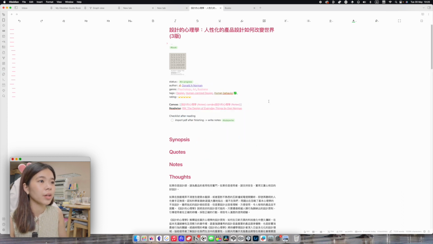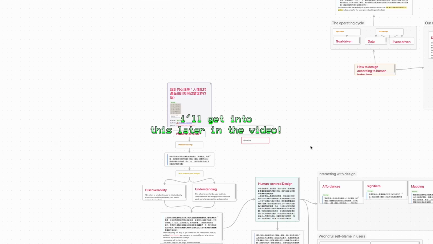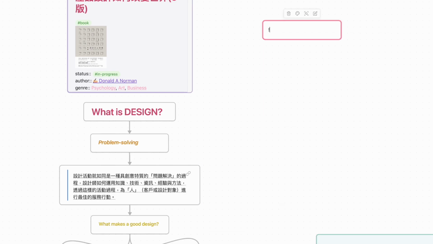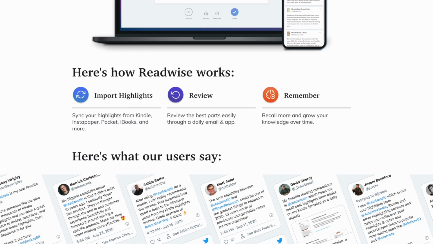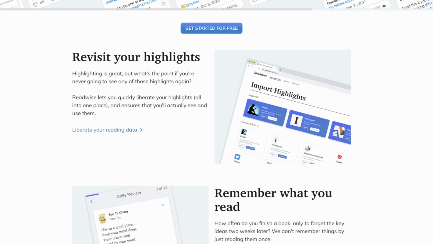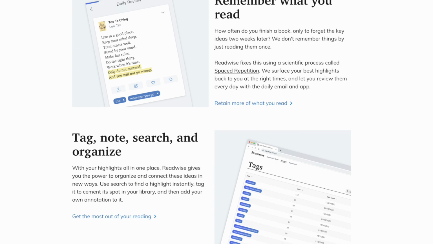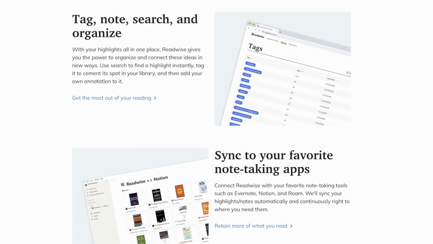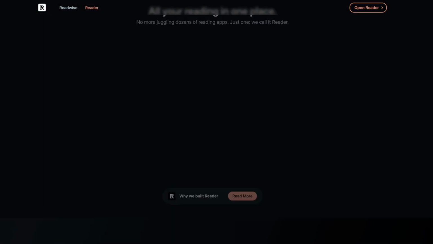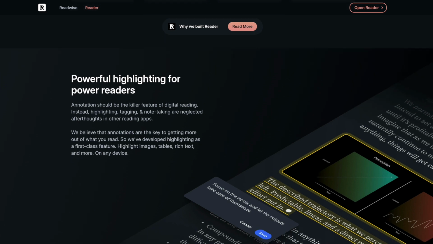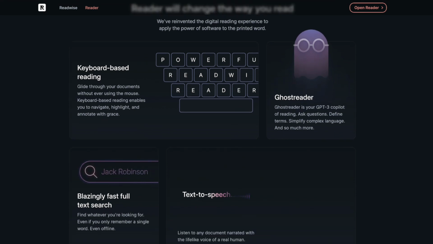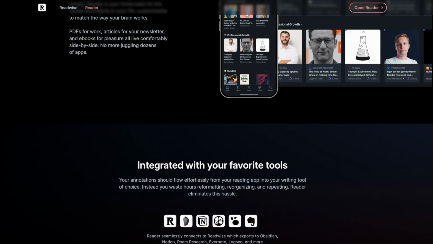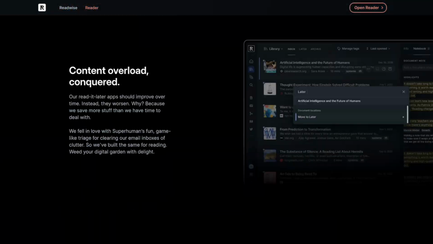I also have a canvas of this book, and I also have Readwise on here. Canvas is their new feature, which is like a digital whiteboard where you can piece everything together, make connections, see everything together in a whiteboard. And Readwise is a service where you can import every single thing that you found on the internet, in your Kindle books, every single tweet, and import all the highlights into your Obsidian or Notion or whatever. They also came out with a new app called Reader, so you can import articles, even videos, just to read and highlight in that app in a really silenced, focused environment, and you can read everything really easily and import every single note ever.